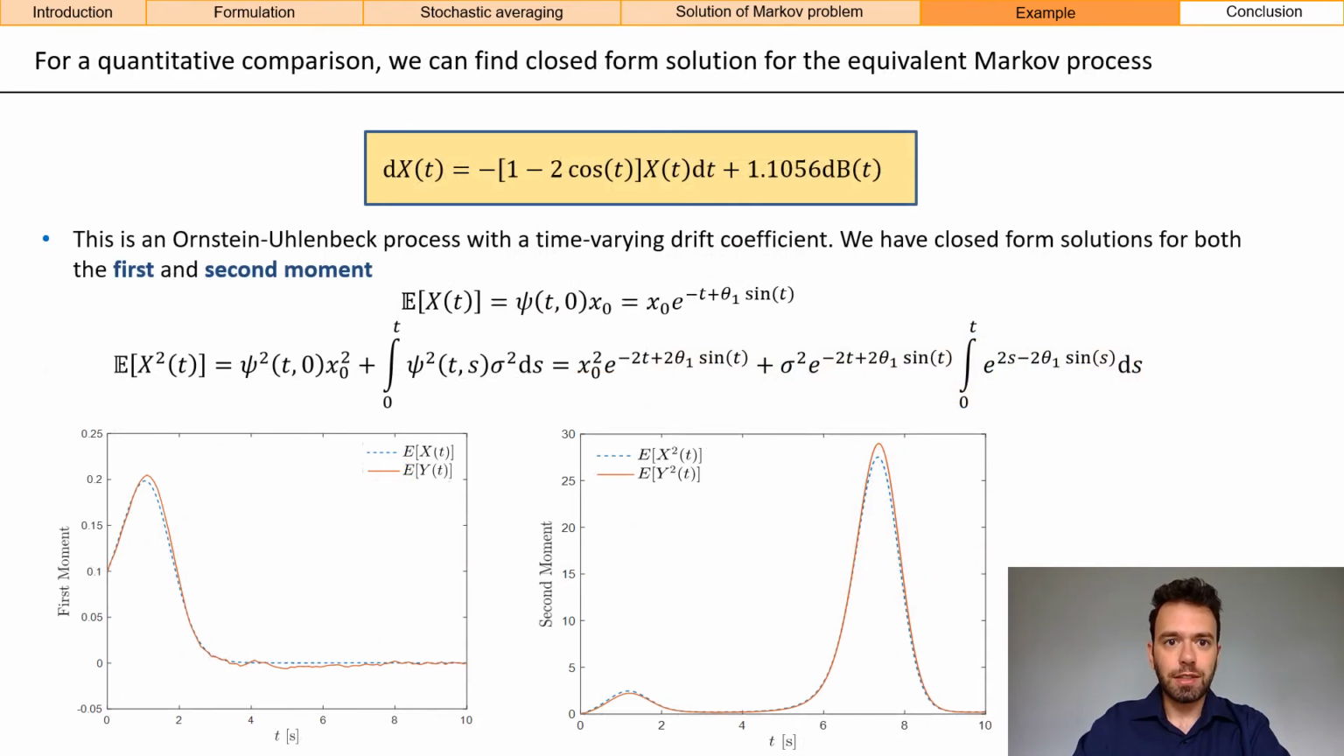For a more quantitative comparison, we can find a closed-form solution of the equivalent Markov process, which in this case turns out to be an Ornstein-Uhlenbeck process with time-varying drift coefficient. For this type of process, we have a closed-form solution for both the first and the second moment. And here at the bottom, I'm showing a comparison between the first and second moment of the original stochastic differential equation and the equivalent Markov formulation. And you see how, even quantitatively, we have a satisfactory comparison between the two.